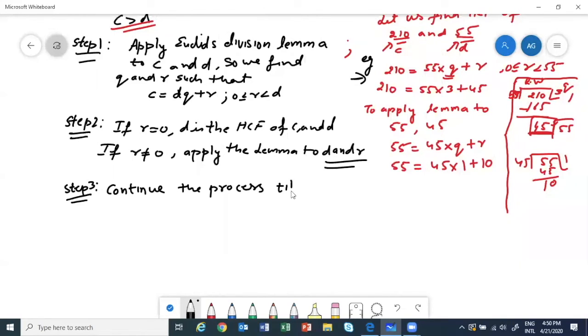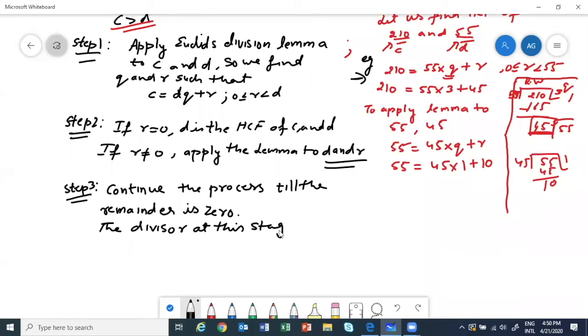So till the remainder, I will just see your comments, is 0. So we have to keep continuing till I get R equal to 0. And then when I stop there, the divisor at this stage will be the required HCF. Okay.